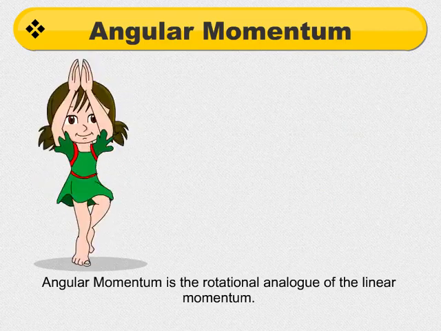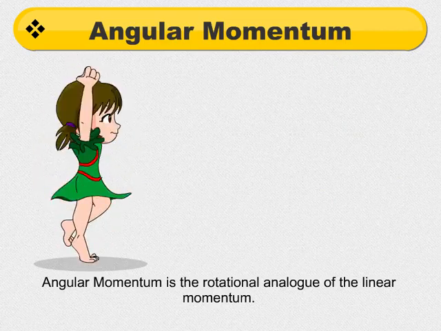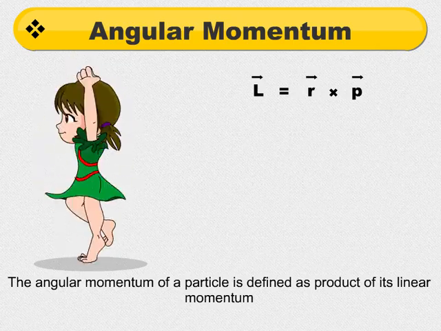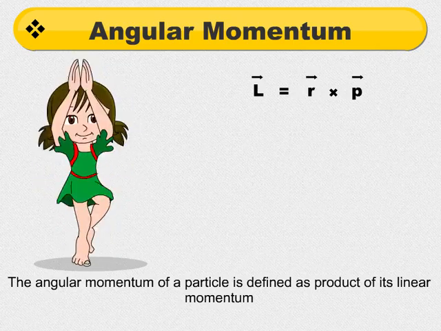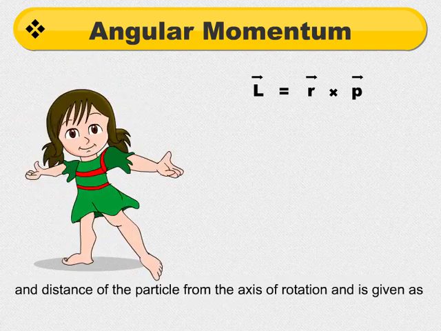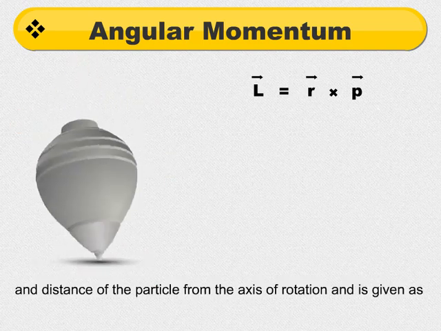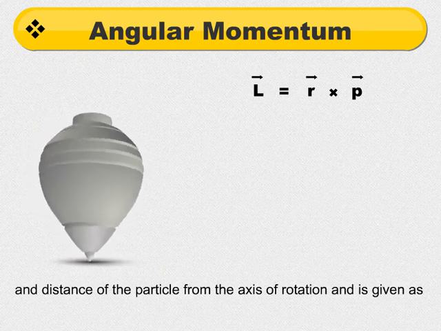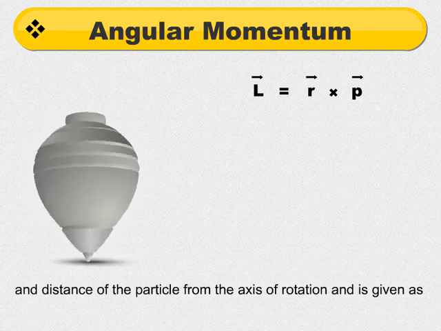Angular momentum is the rotational analog of the linear momentum. The angular momentum of a particle is defined as product of its linear momentum and distance of the particle from the axis of rotation and is given as L is equal to r into p.